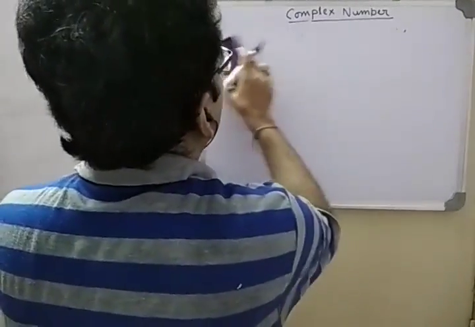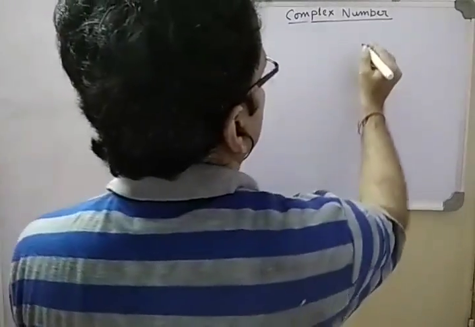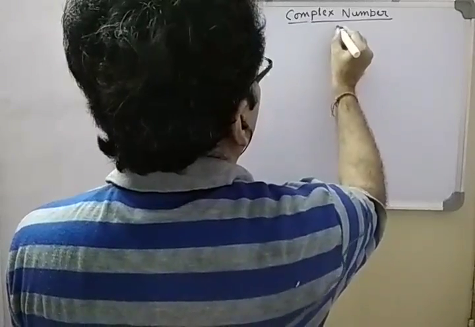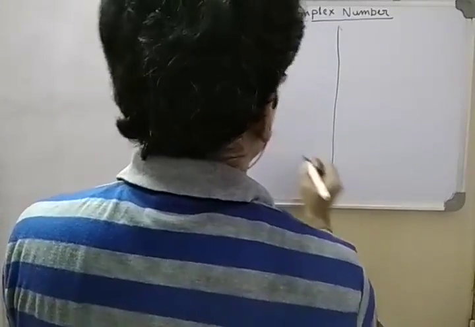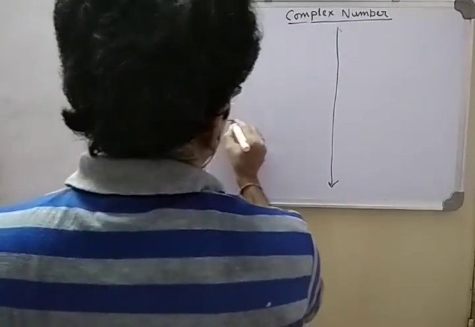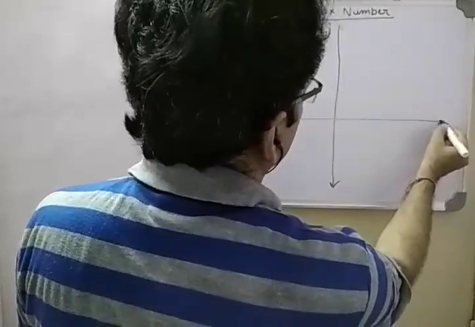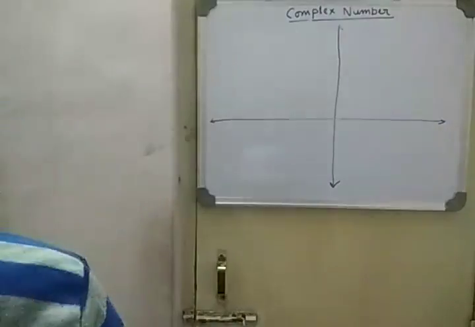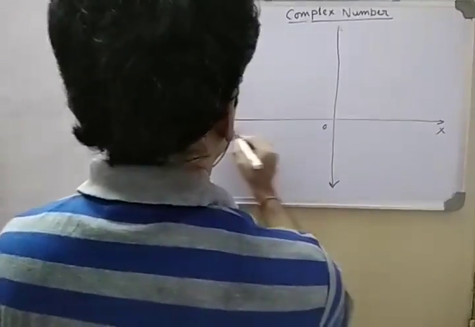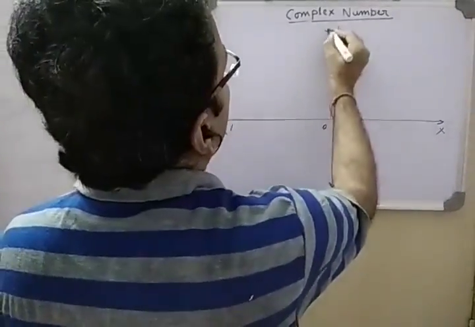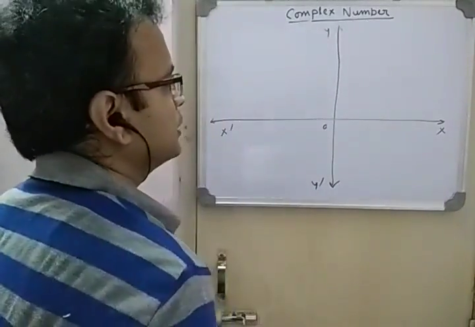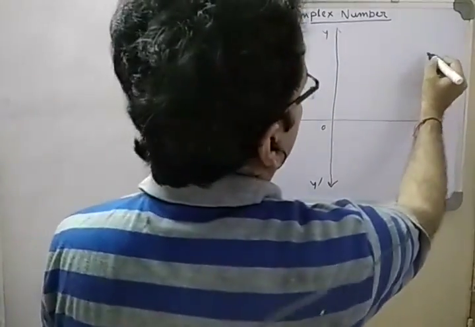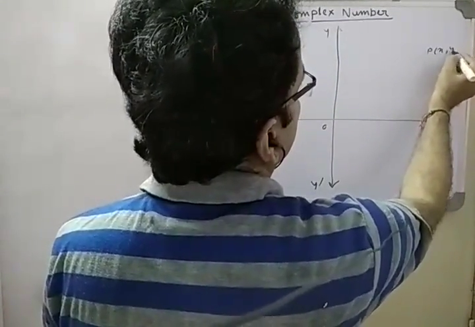Let's now see how we represent a complex number in a complex plane, or in a graph. See, this is x'ox, this is y'oy, this is the normal xy plane we know, and any point P(x, y) is represented like this.